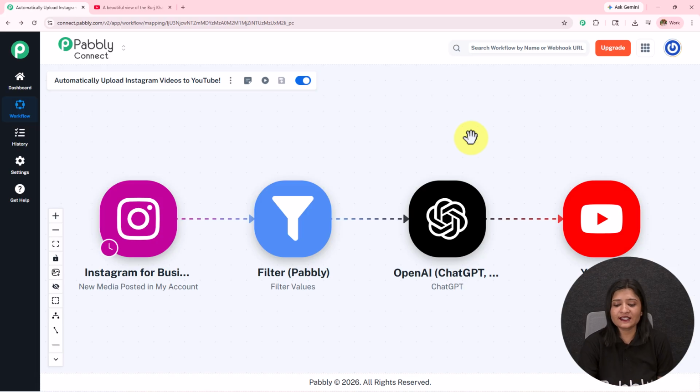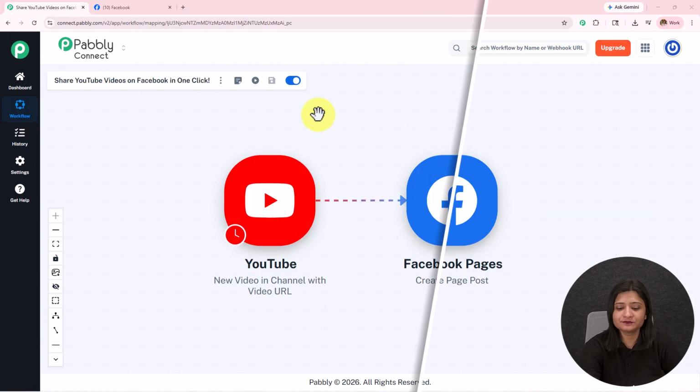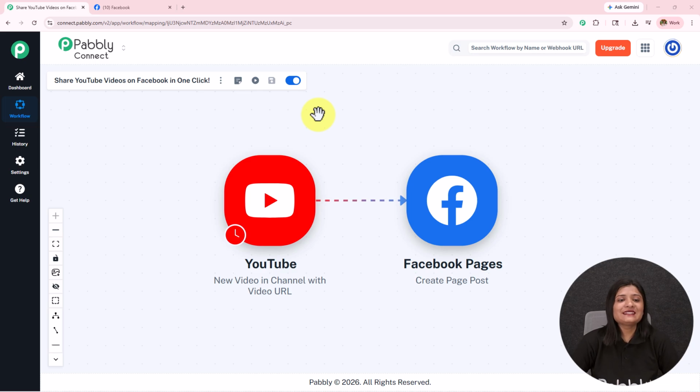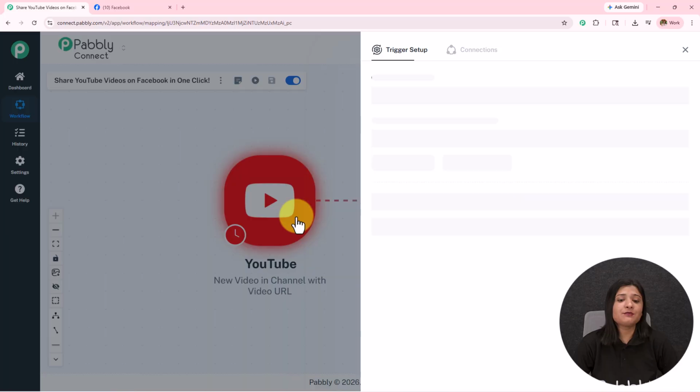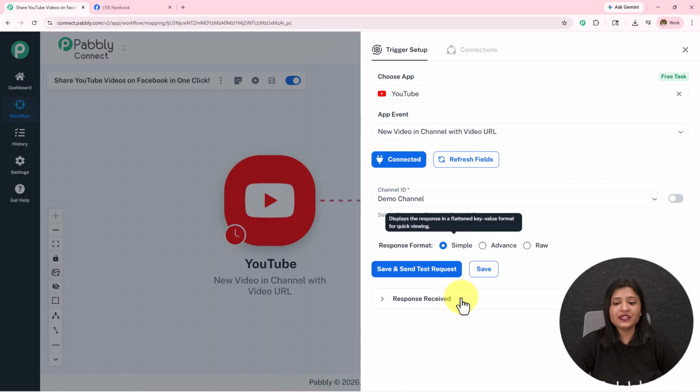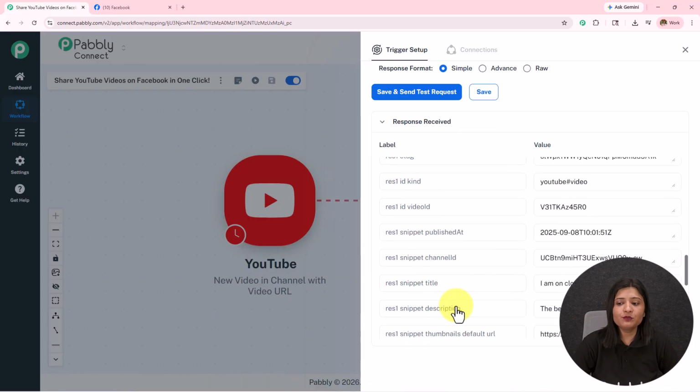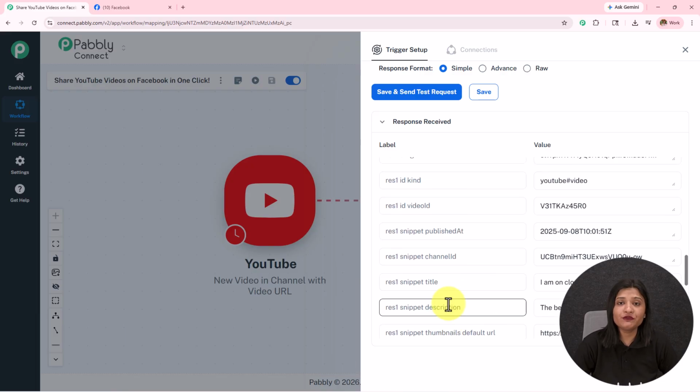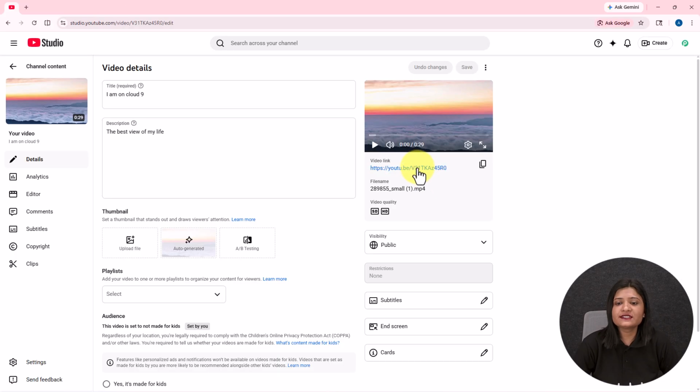Moving on towards the next automation we have here, share YouTube videos on Facebook in one click. So this is the same automation of cross posting where your trigger application is YouTube. When you post your videos on YouTube, it will be shared to your various social media accounts. Here I'm going to take my Facebook page. Now here, as soon as I post a new video on my YouTube channel, if I open my YouTube channel and show you what video I have posted, so this is my video.